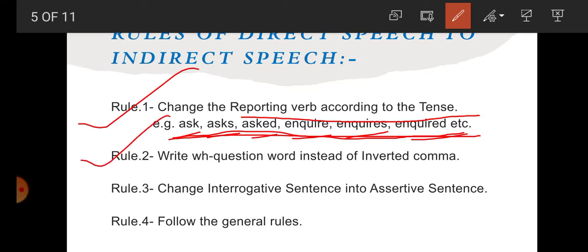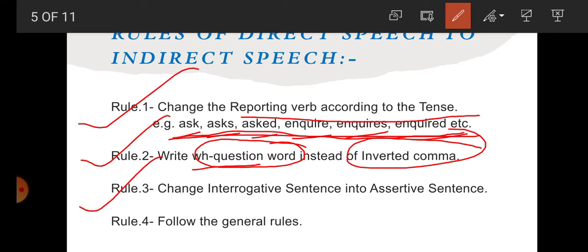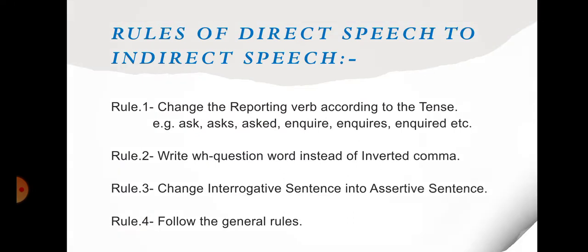Now rule number 2, students, write the WH question word. There is no need of if, there is no need of whether. We will write the WH question word instead of inverted commas. Now rule number 3, change interrogative sentences into assertive sentences, as we have done in yes no questions also. Now rule number 4, follow the general instruction, means change of person, change of tense and change of other parts of speech. Now with the help of examples, students, we are going to make it clear.